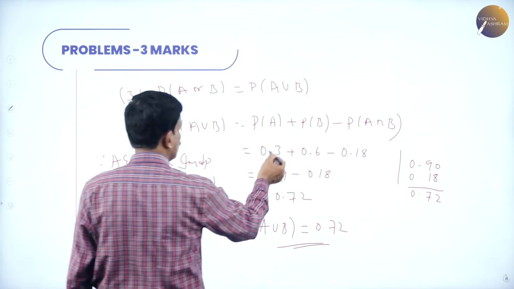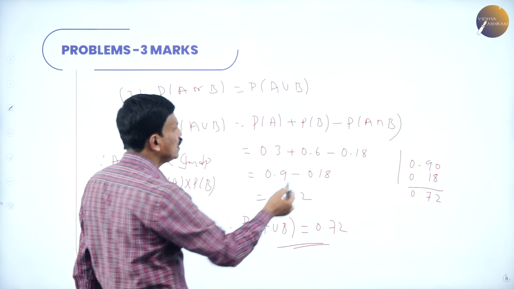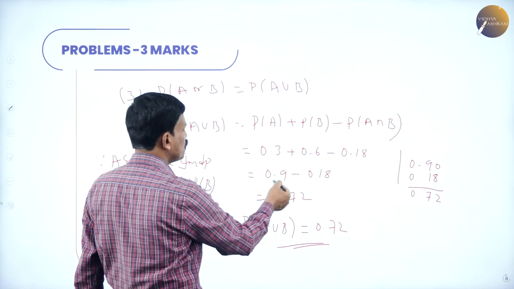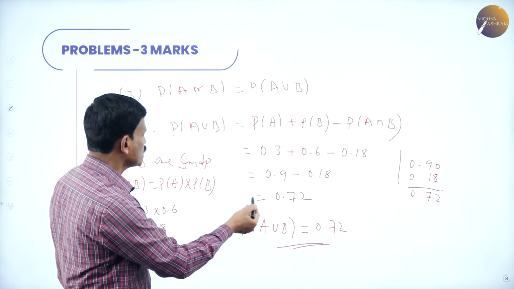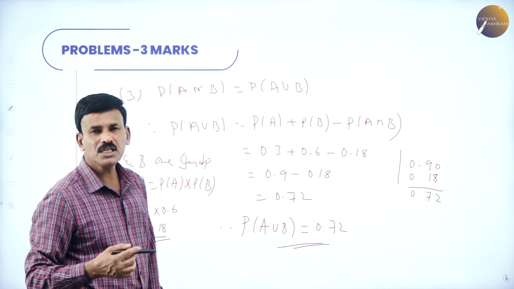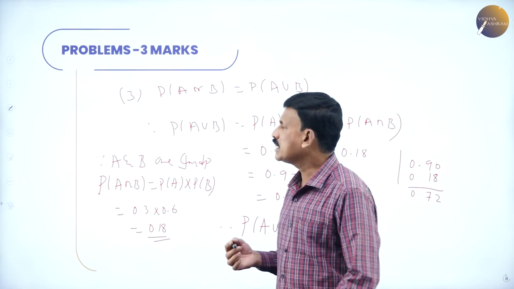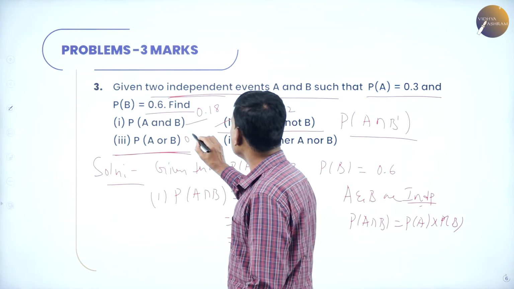Substitute here. Probability of A is 0.3, probability of B is 0.6, that is given, and probability of A intersection B is 0.18. 0.3 plus 0.6 is 0.9 minus 0.18, that is 0.72. Therefore probability of A union B is equal to 0.72. And let us come to the last.